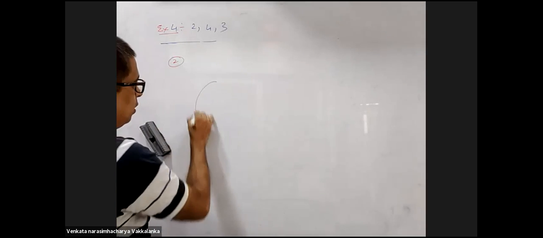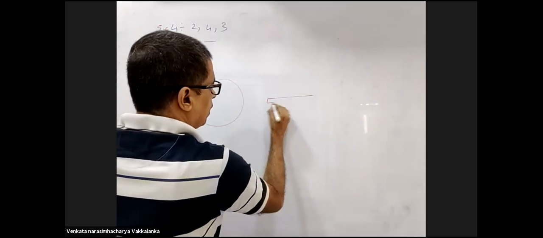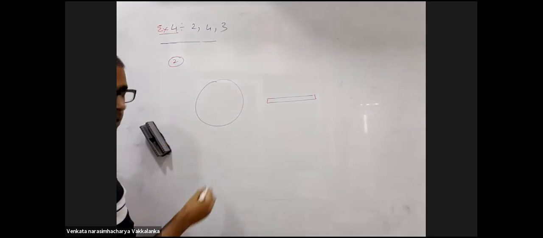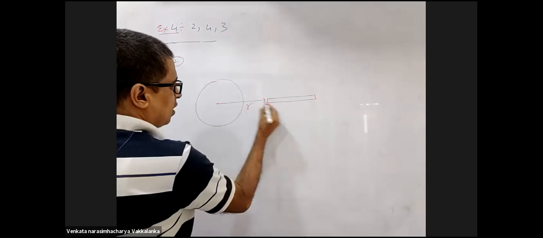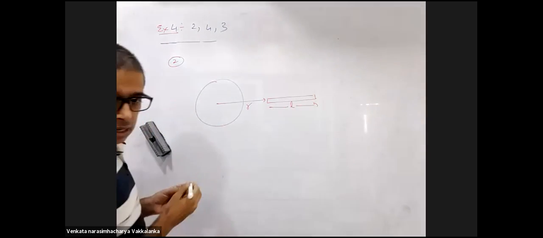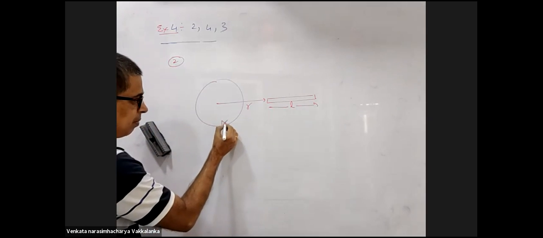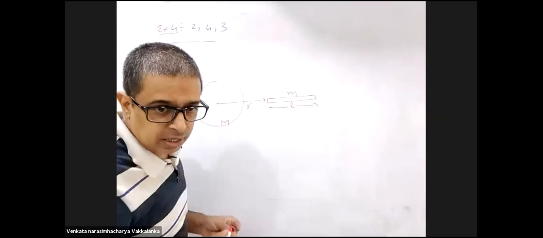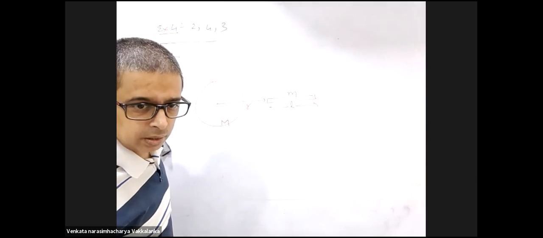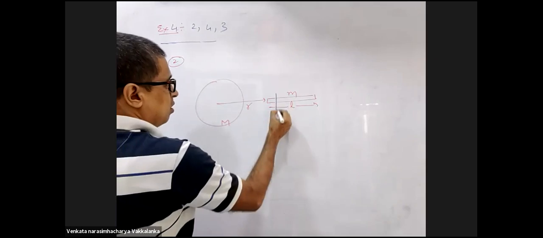Second problem: you have a sphere and a thin rod here. The sphere is of radius r, the rod is of length l. The sphere is of mass capital M, the rod is of mass small m. They wanted the gravitational force.